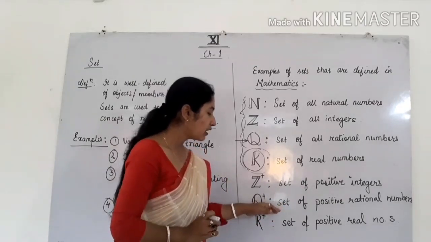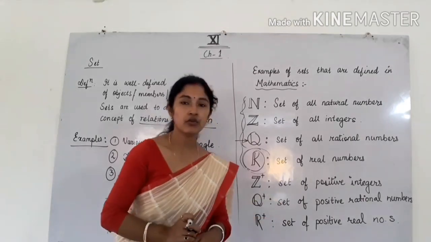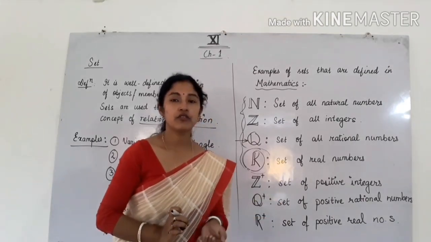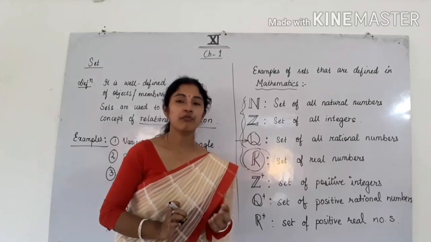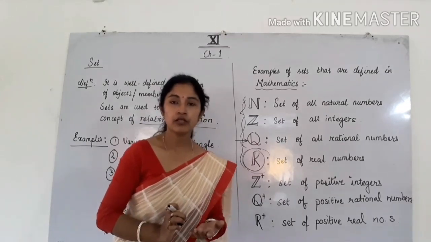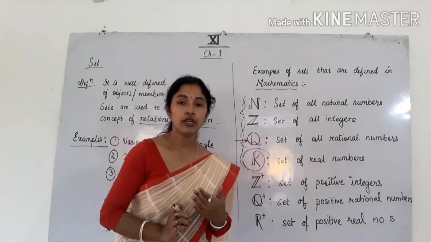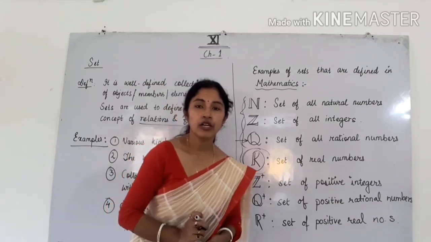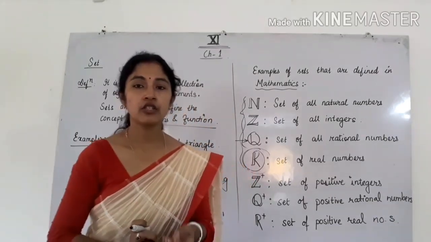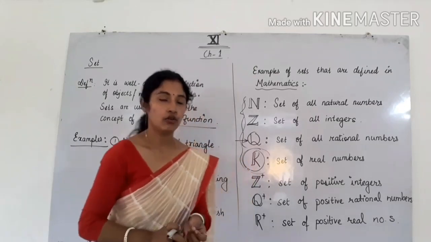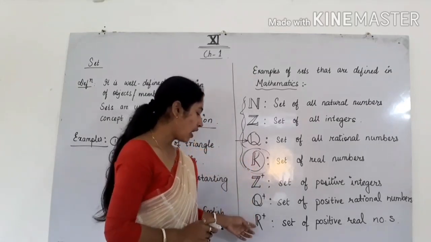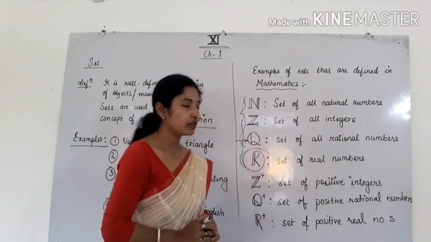Okay. Similarly, the set of positive rational numbers, you can say all positive rational numbers, that means all positive p by q form numbers, but in p by q form the denominator should not be equal to 0, that is q should not be equal to 0. Okay. Next is R plus. R plus is the set of positive real numbers.